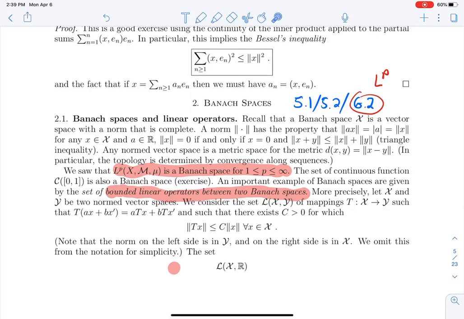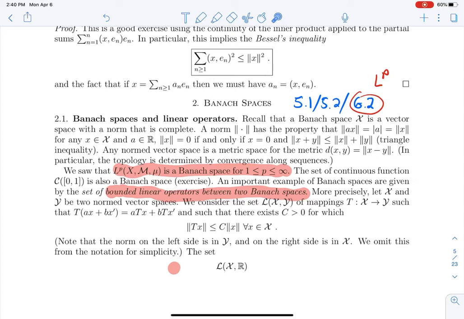Today's lecture is about the dual of LP spaces, and at the same time we'll review some concepts of Banach space. This material is section 6.2 of Folland, and there are some general facts about Banach spaces in sections 5.1 and 5.2. Our favorite space, Banach space, is now LP for p between 1 and infinity included.